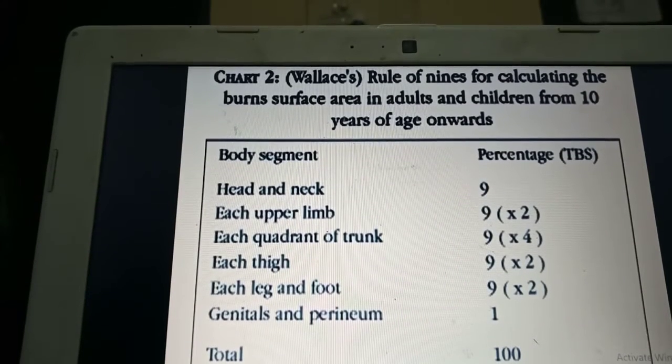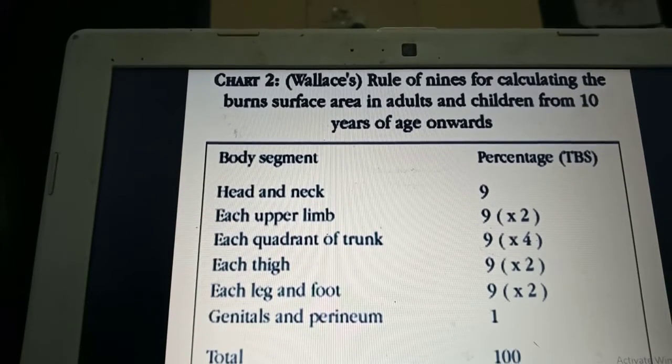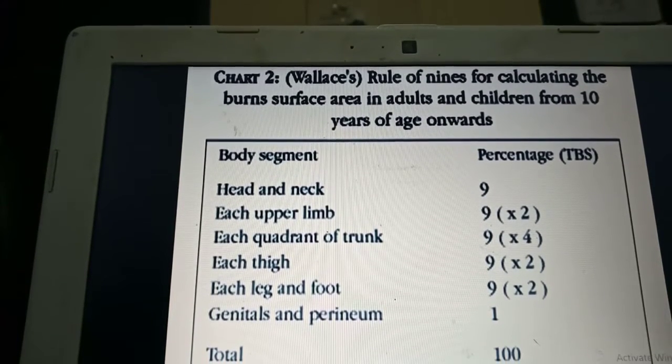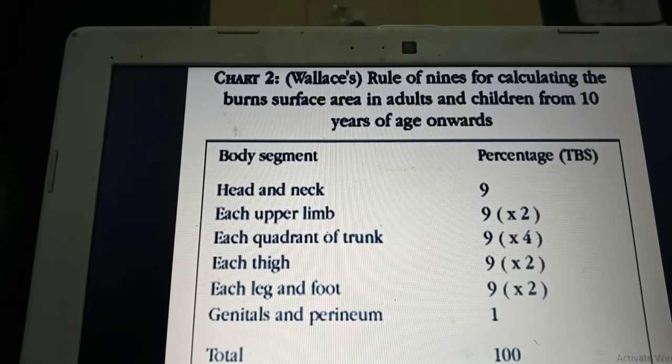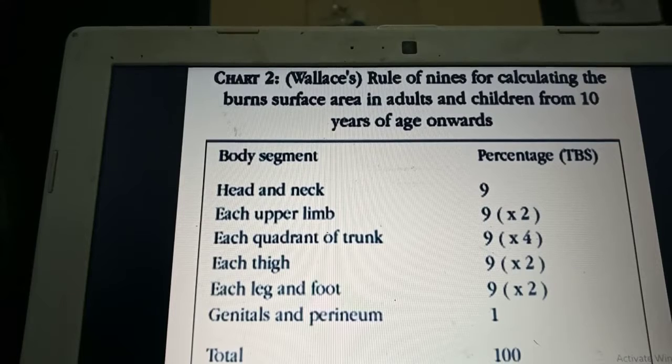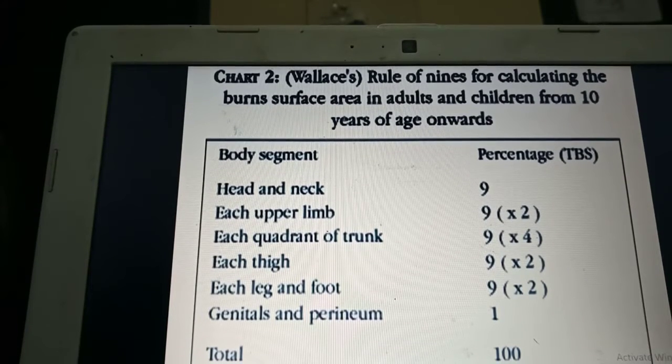Now for children older than 10 years, we use a chart called the Rule of 9. For less than 10 years, we use the Lund and Browder chart. For children more than 10 years, we use the Rule of 9 for calculating the burn surface area. It's very easy, as you can see. Rule of 9 is nothing but 9 and multiples of 9. If the head and neck is burnt, you give a percentage of 9%. If each upper limb is affected, you give 9 into 2, that is 18%.